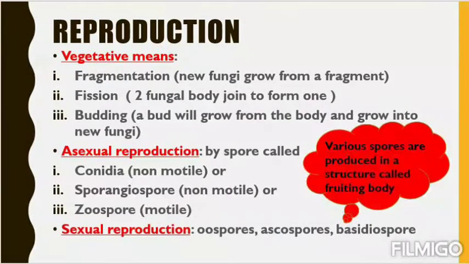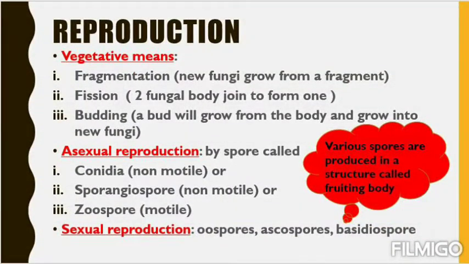Students, just remember, this is a very important question. Which asexual spore of fungi is motile? That is zoospore. There are so many spores, but here we are reading about three: conidia, which is non-motile, sporangiospore, which is also non-motile, and zoospore, which is motile.